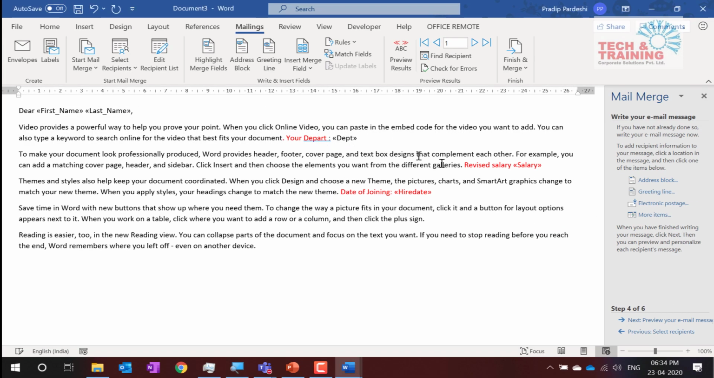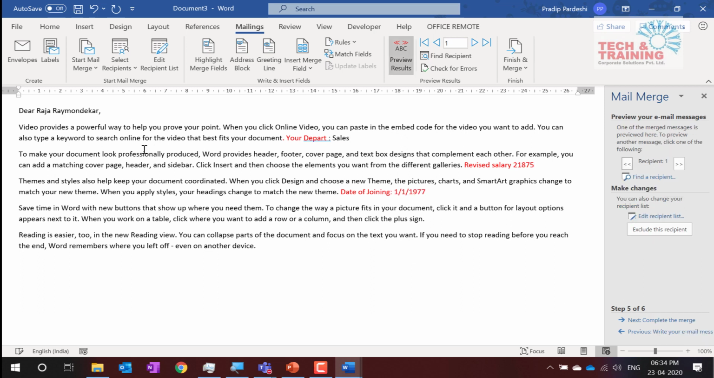Now what these tags mean, I go to preview your email messages. The moment I preview it, see Raja Remankar automatically came up. Sales, this is the salary, this is the joining date. Let me also show you other documents. So recipient 1, recipient 2, recipient 3. Do you see these numbers are changing? That is nothing but different recipients.